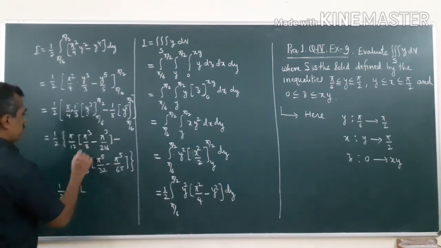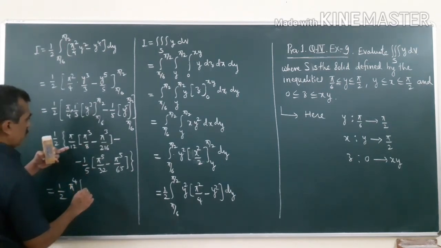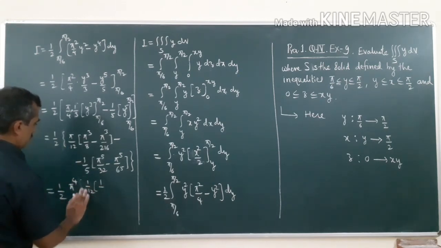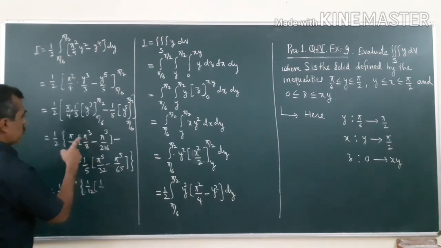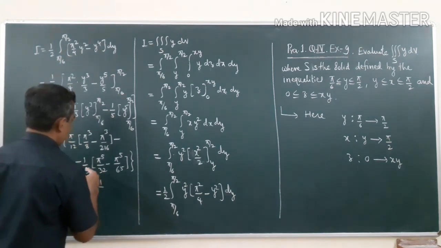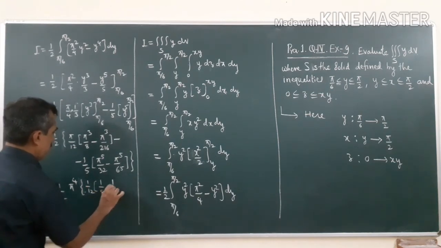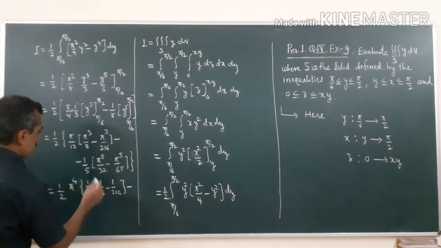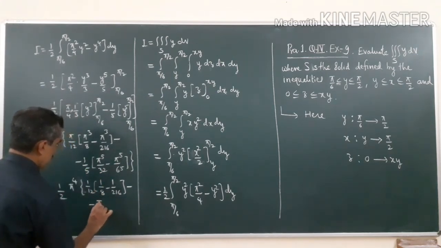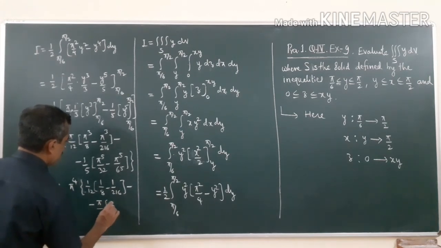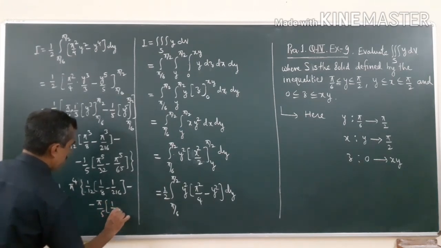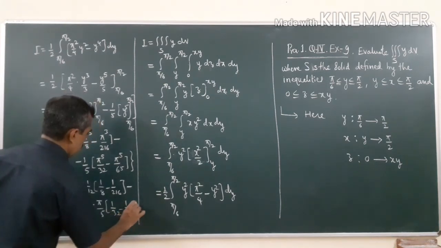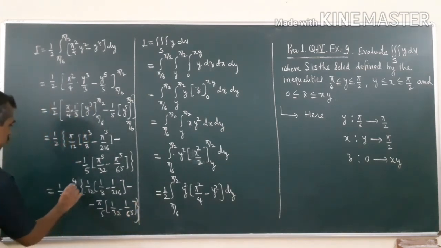So what I will find is, so this is 1 by 12, pi cube is taken outside, so that will be 1 by 8 minus 1 by 216, minus pi by 5 into 1 by 32 minus 1 upon 6 raised to 5. Okay, now you simplify this.